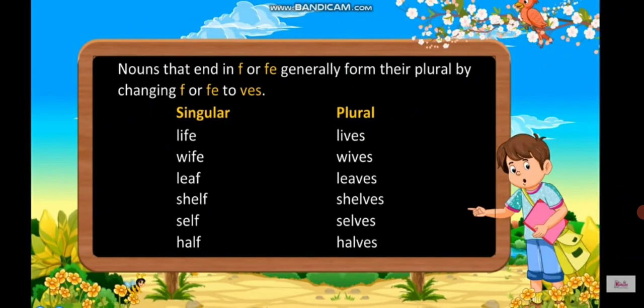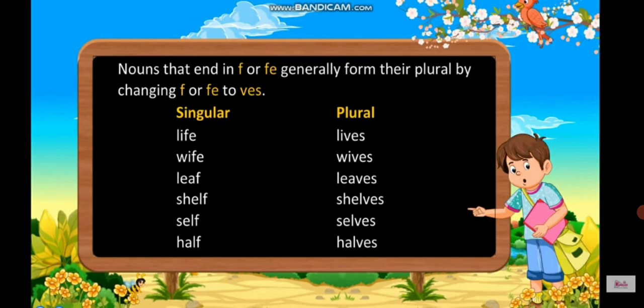For example, life will become lives as it is ending with fe, so we will replace fe with ves. Then wife, it is also ending with fe, so just remove fe and put ves. It will be wives. Then leaf, it's ending with letter f, so remove f and put ves to make it plural. It will be leaves.